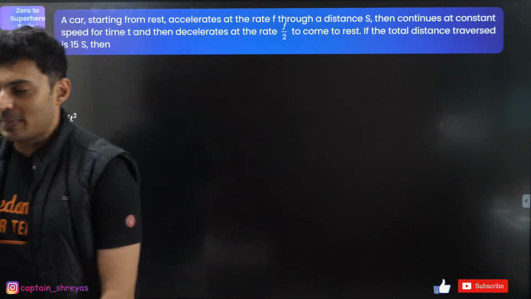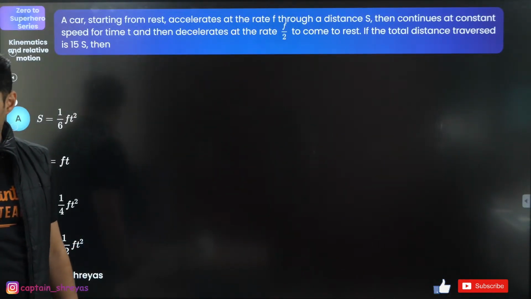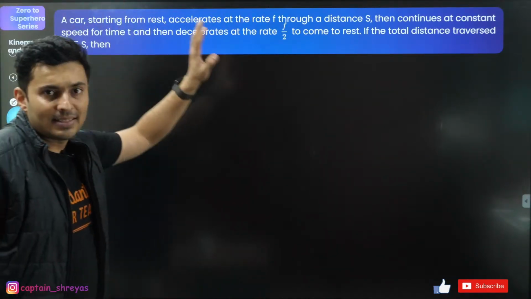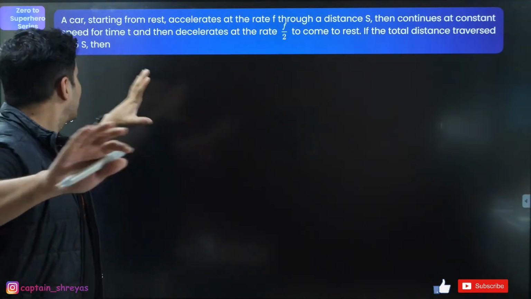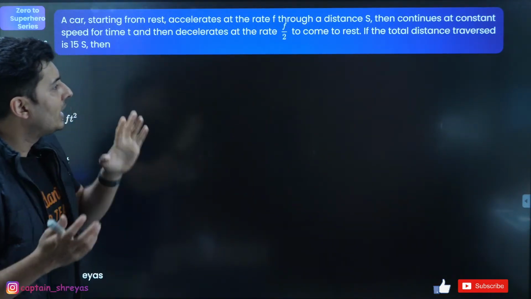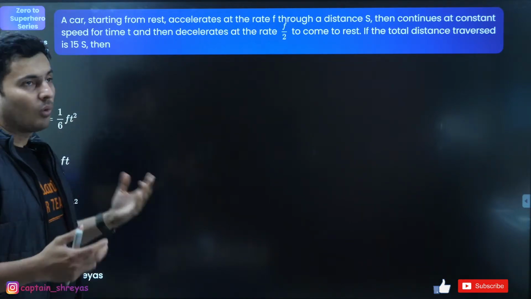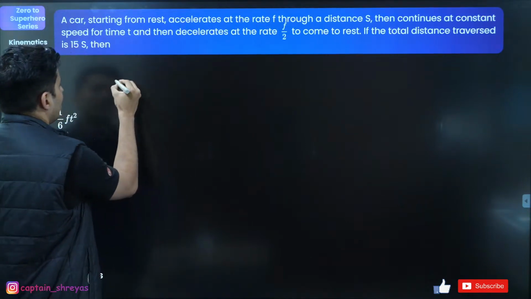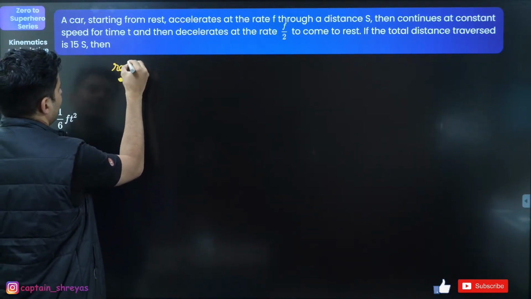A car starting from rest accelerates at the rate of f for a distance s, continues with constant speed, and then decelerates. If the total distance is 15s, then what do you think? Okay, simple. I start from rest.